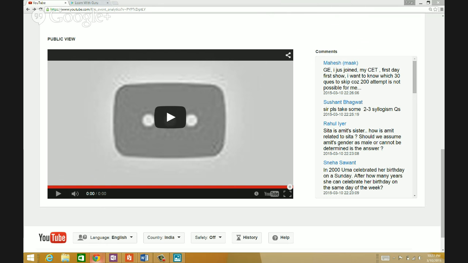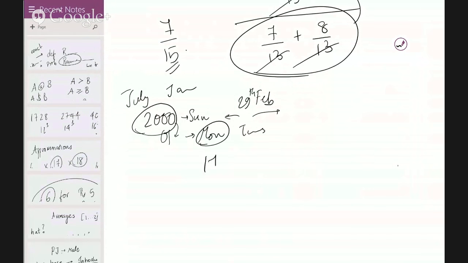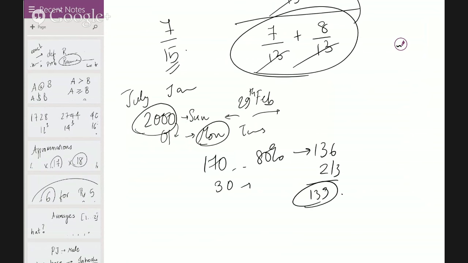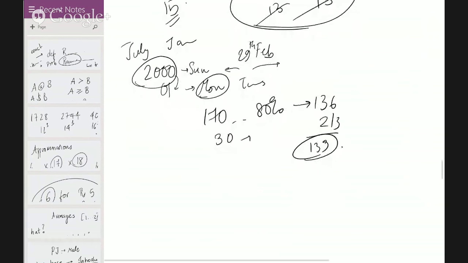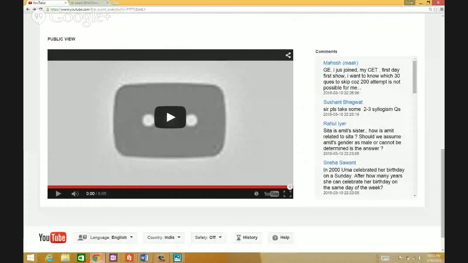You cannot just skip 30 questions, because if you skip 30 questions, you're not going anywhere. As I explain all the time, if 170 is your attempt and your normal accuracy is 80%, then 80% of 170 is around 136. Another 30 that you bluff, you'll get 2 or 3 correct, so it's going to be 139. So it's unnecessary, a waste of time. Try to attempt 200 questions. That's my suggestion.